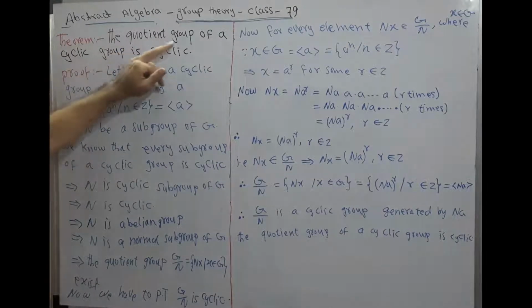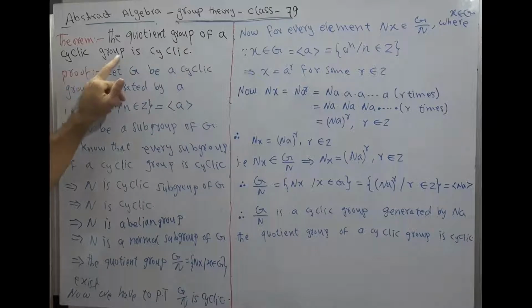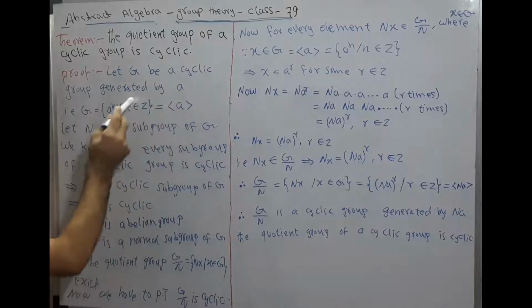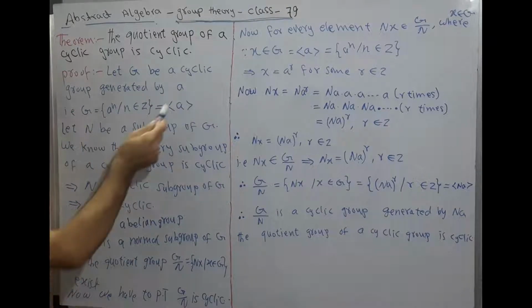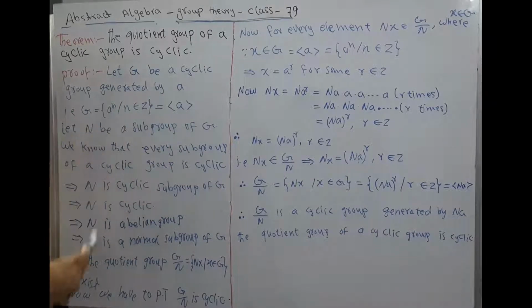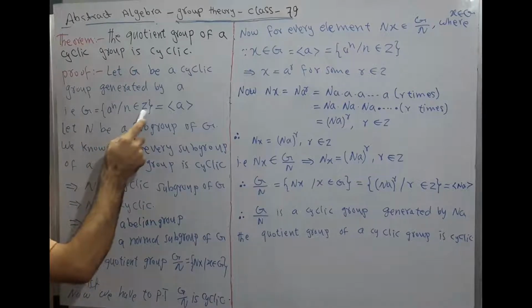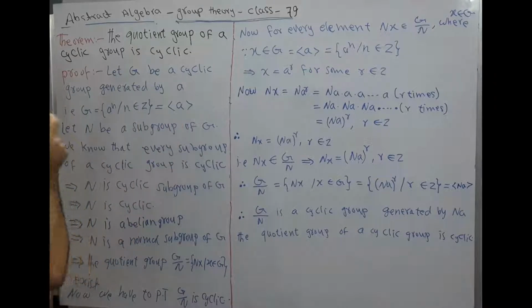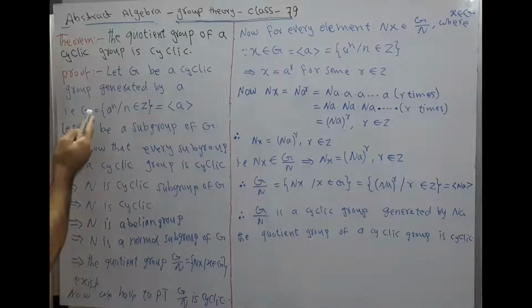Theorem: the quotient group of a cyclic group is cyclic. We want to prove this theorem. Proof: let G be a cyclic group generated by a. G is equal to a to the power n, n belongs to integers Z. It is equal to the cyclic group which is generated by a. It is the definition of cyclic group.